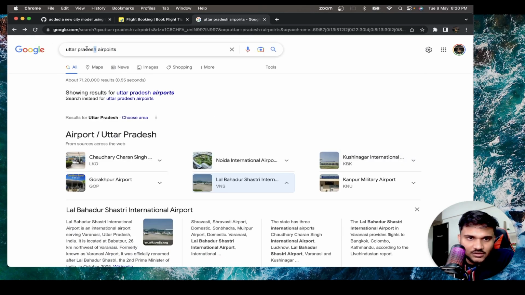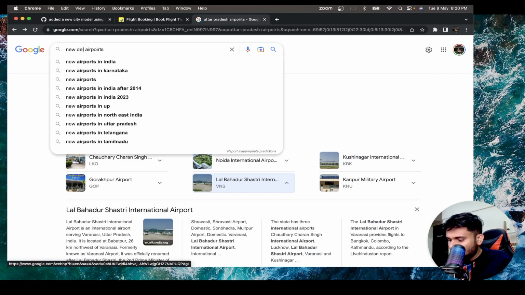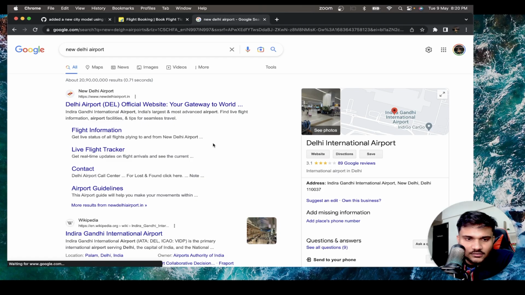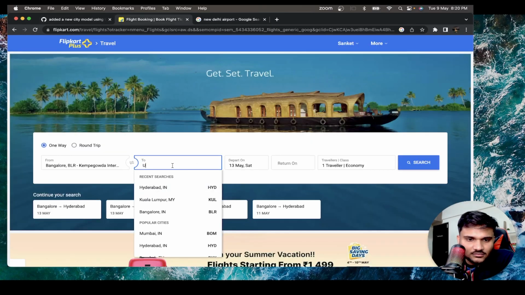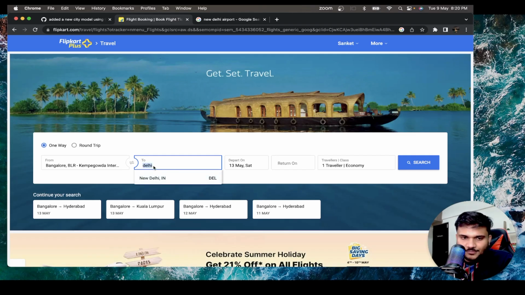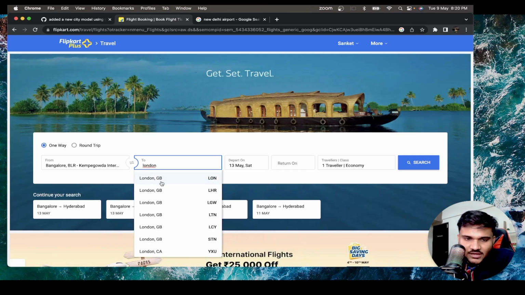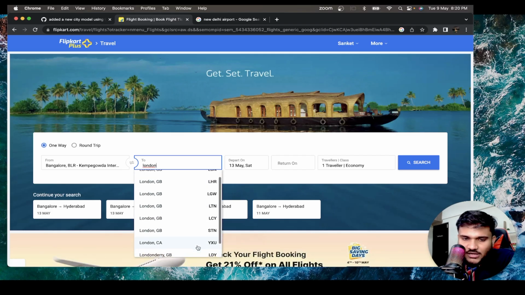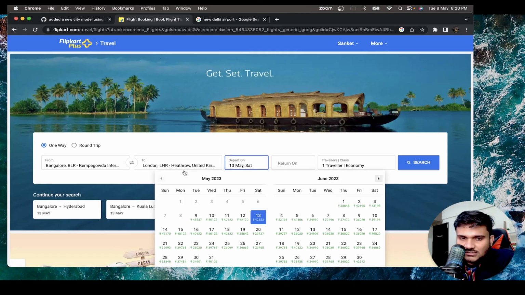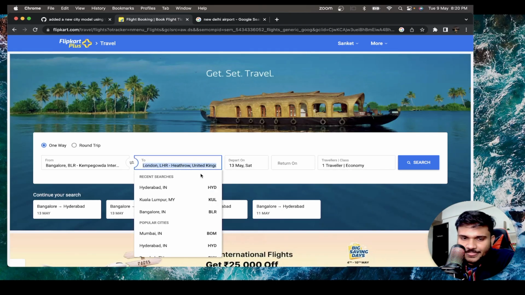For example, if you go for New Delhi airport, right? And you can even check it here. If you go for Delhi, you will get DL. But let's say if you go for London, in London there are multiple airports. Now you can see every airport has a different encoding. Everything is London GB, London GB, London GB, but this LHR is the Heathrow airport.